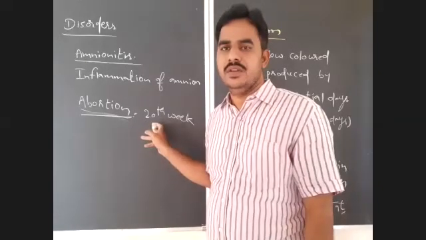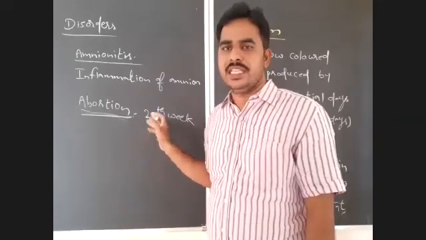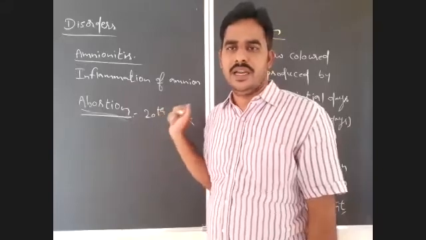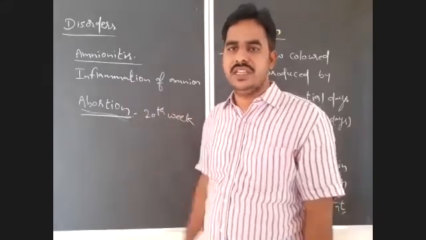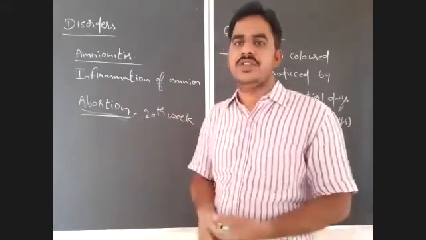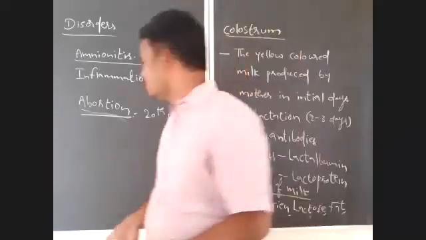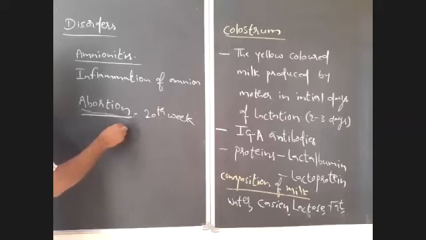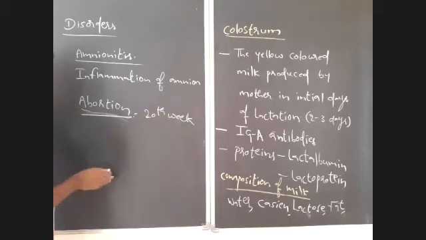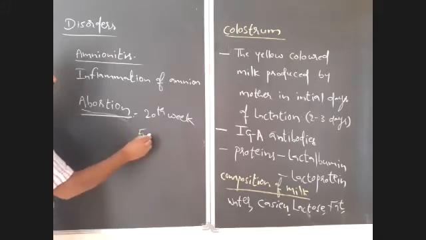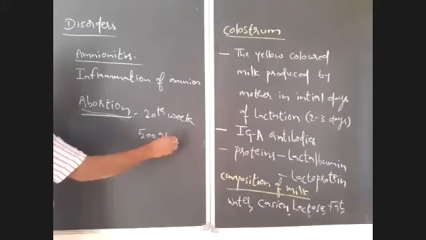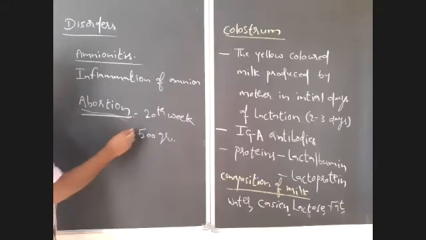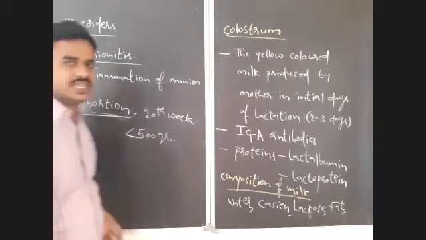There will be no chance for the survival of the fetus if it is delivered before the 20th week, and the baby is less than 500 grams in weight. Because of that, there will be no chance for survival.